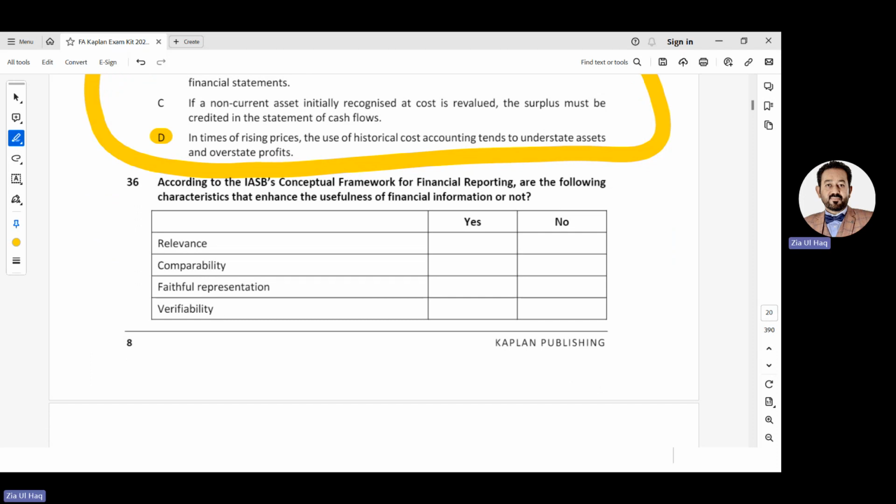According to the IASB conceptual framework for financial reporting, are the following characteristics ones that enhance the usefulness of financial information or not? Meaning, whether they are enhancing qualitative characteristics or not. Two were fundamental: relevance and faithful representation. The others were enhancing. So is relevance enhancing or not? No. Comparability, yes, enhancing. Faithful representation, no. Verifiability is enhancing.